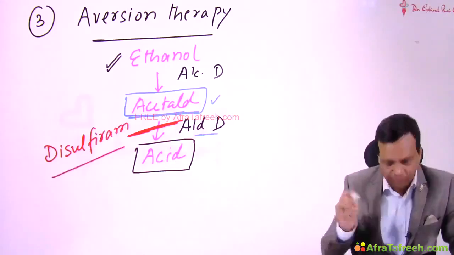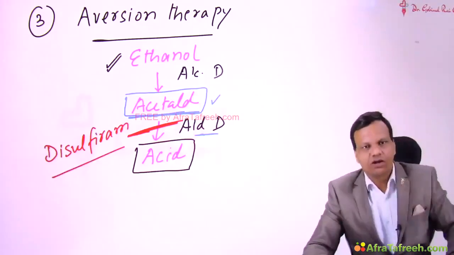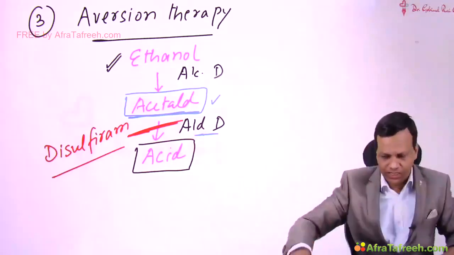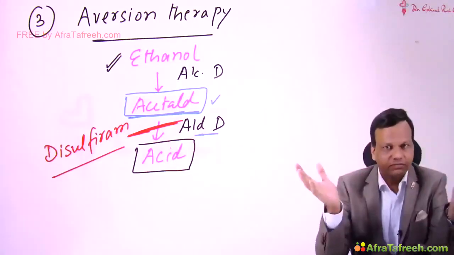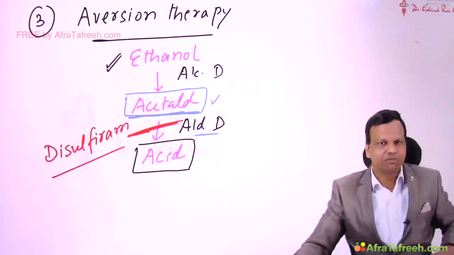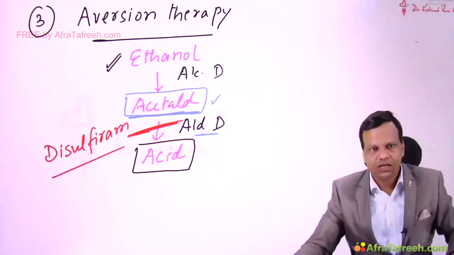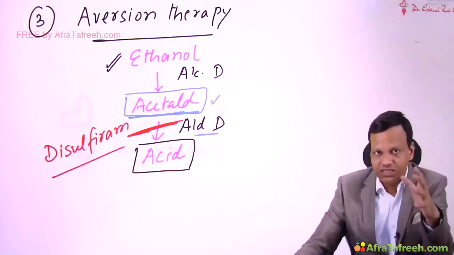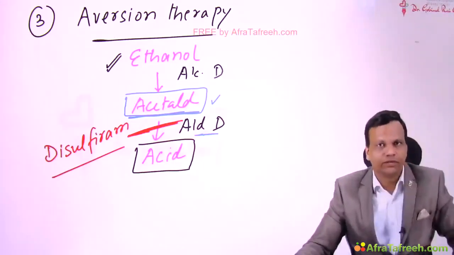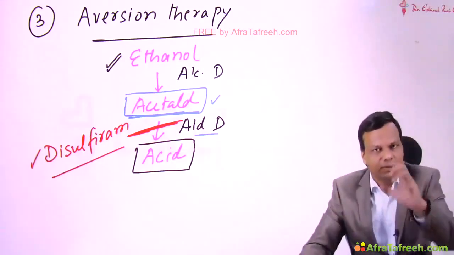So disulfiram inhibits aldehyde dehydrogenase. So we can use disulfiram for alcohol de-addiction. Basically, let us try to understand one important thing. We have a friend who drinks a lot of alcohol, but every morning he says, "From today it is stopped, I will not drink from today." But again in the evening he is drunk. So we ask this person, "You want to quit alcohol?" He says, "Yes, I want to quit alcohol. I will not take from today." So we say, "Take disulfiram." Now we give him a tablet of disulfiram.